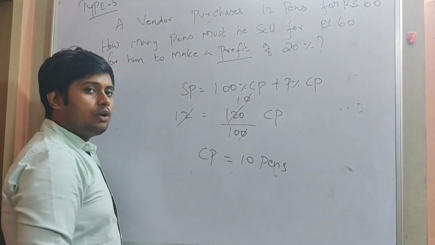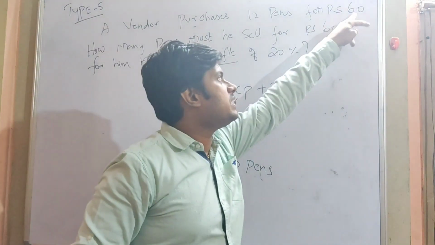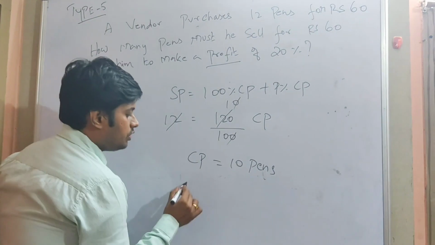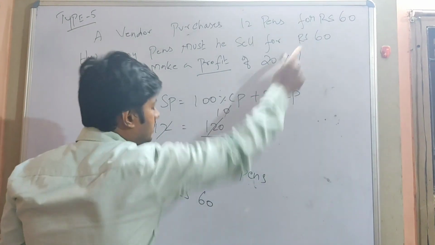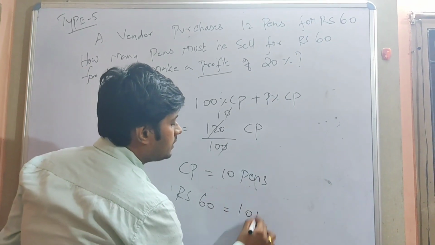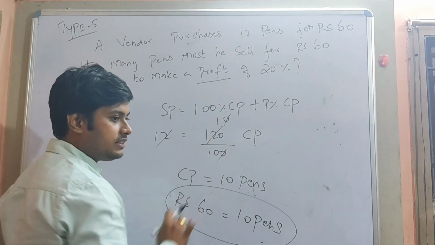So 10 pens. Now you can ask me, sir, what is my cost price? Your cost price is rupees 60. Am I right? Your cost price is rupees 60. For rupees 60, he is selling how many pens? 10 pens. For rupees 60, he sells 10 pens.